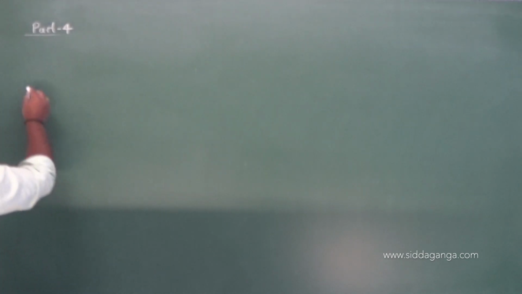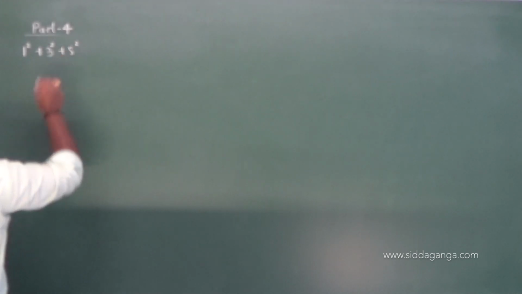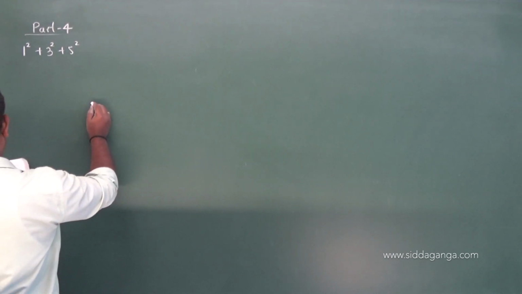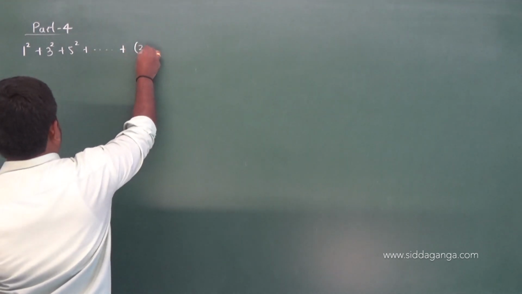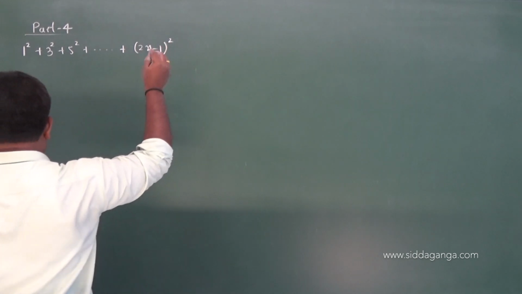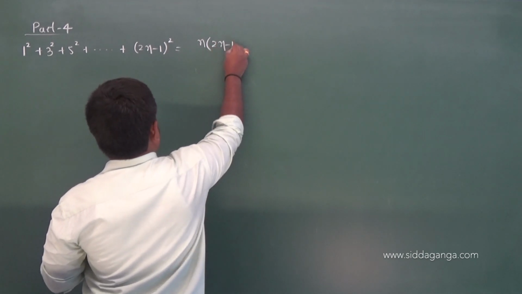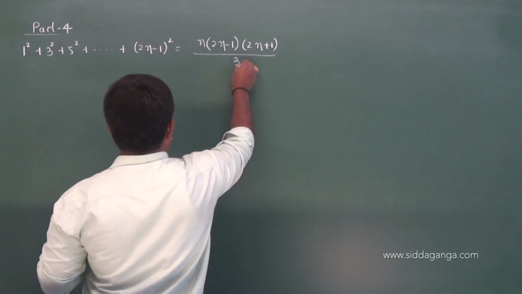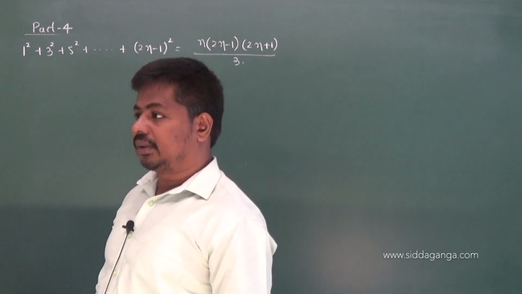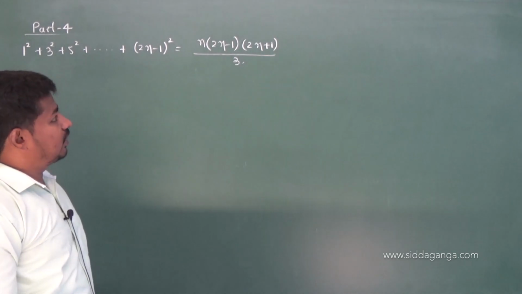Prove that 1 square plus 3 square plus 5 square plus and so on up to 2n minus 1 whole square should be equal to n into 2n minus 1 into 2n plus 1 whole divided by 3. So sum of first n odd square natural numbers is equal to n into 2n minus 1 into 2n plus 1 by 3.